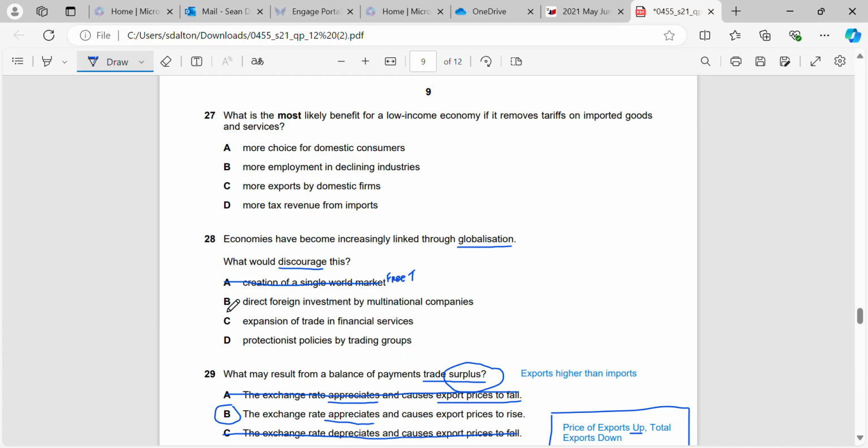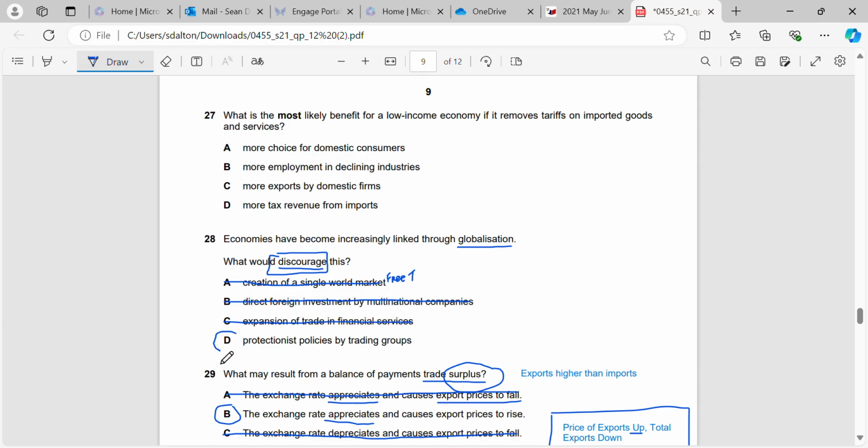If we have more direct foreign investment by multinational companies, that's going to have the same effect, right? Remember, we're looking for the negative, what will stop this from happening. If we have expansion of trade and financial services, that's the same thing. That's going to help us to export and import more, because we're told that the trade is expanding, so we'll be exporting more and importing more.